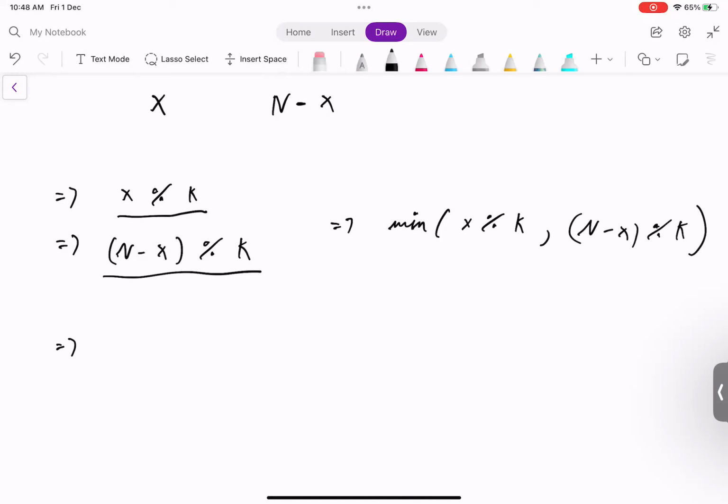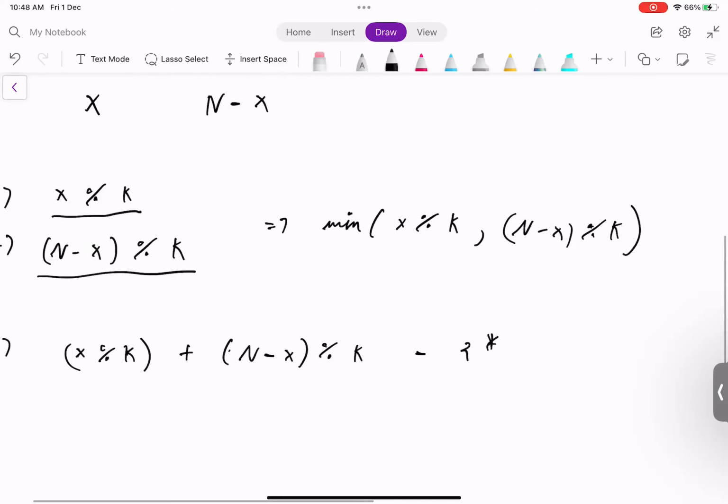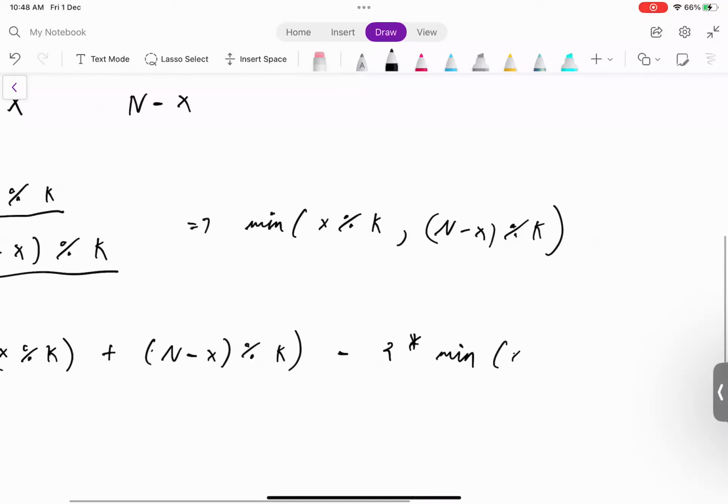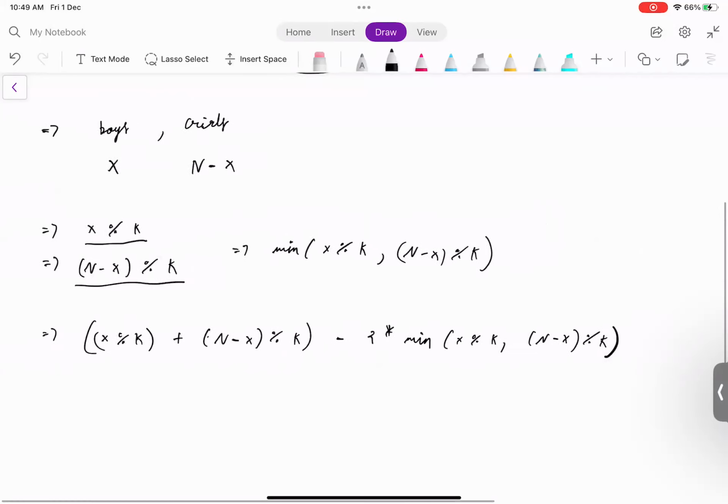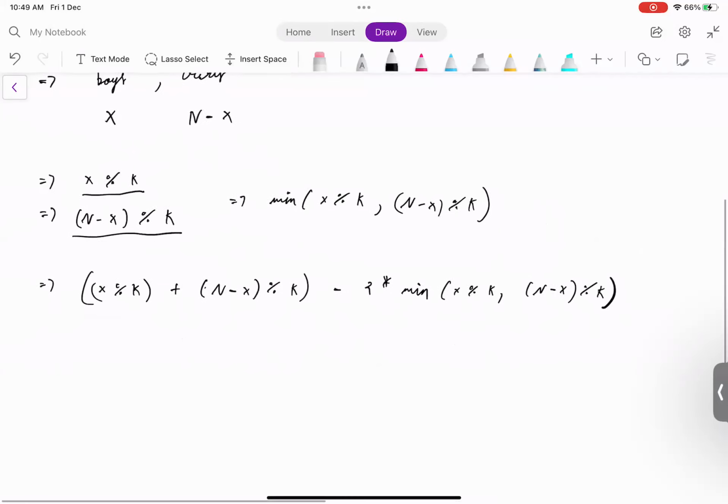So now we just need to find out how many of them are left over after forming these pairs. That would be total number of boys left over plus total number of girls left over minus 2 into the number of pairs. So these many people will be reading the books. So this way we can solve the problem.